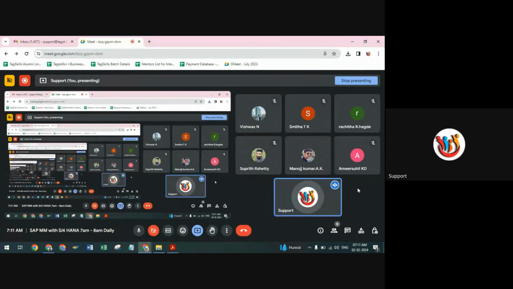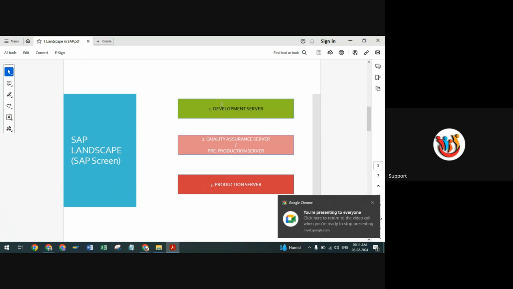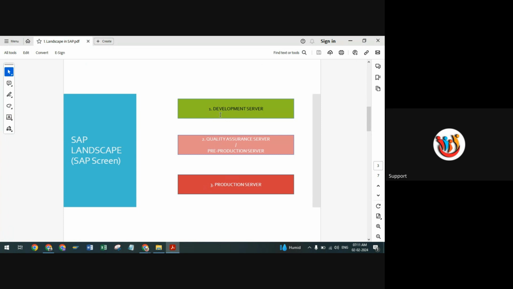Correct? So it is one kind of end user screen, which we are currently using. So that is your production server. So in real time, as mentioned by Manoj, there are three different landscapes of SAP here. First one is your development server. Second one is your quality assurance or quality server, also known as a pre-production server, and finally one is your production server. So what is the meaning of that?